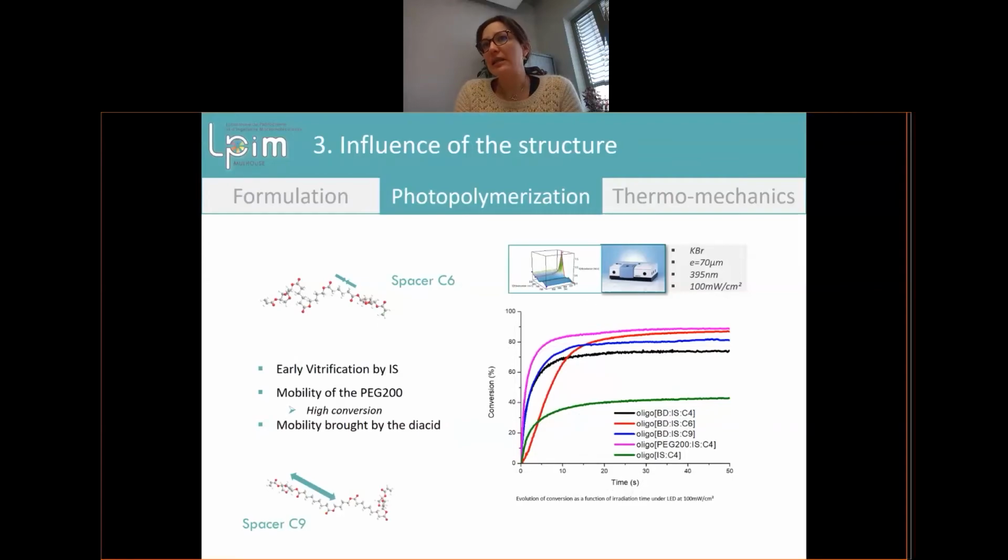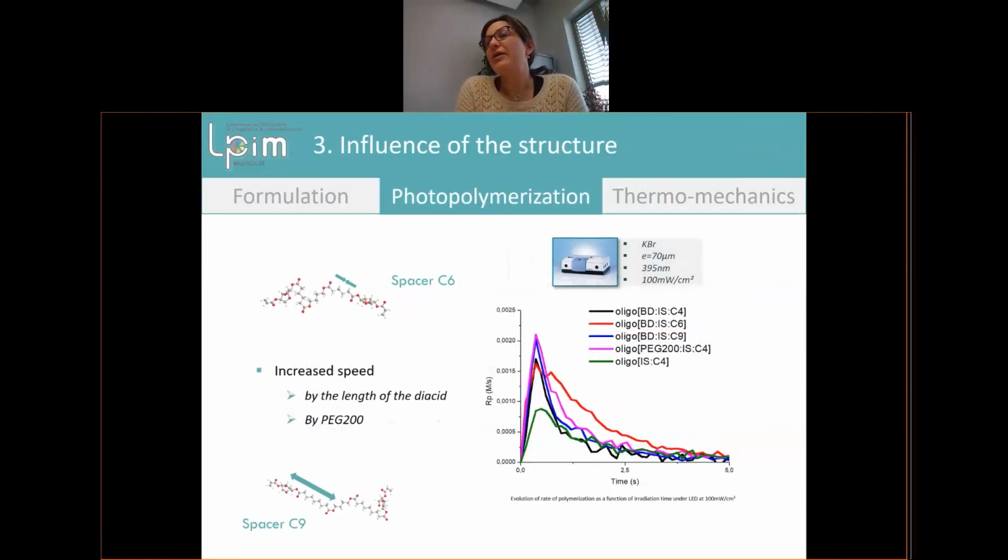What we can see here is when we add a spacer, for example the C6 spacer compared to the C9 spacer, we don't have the same conversion at the end. So the mobility is blocked by the polyethylene glycol, but also by the diacid. As you see here, the conversion increases when we add the diacid.